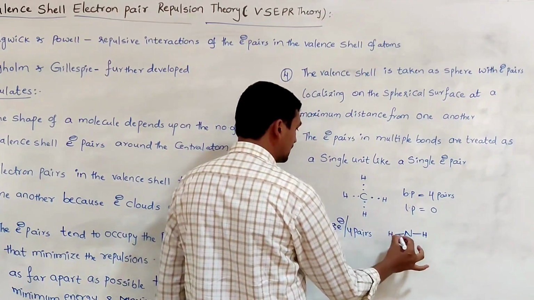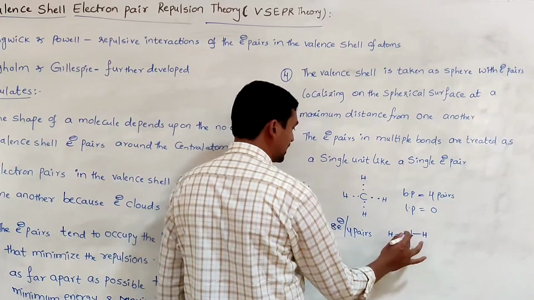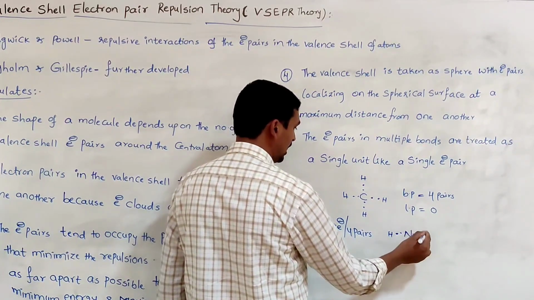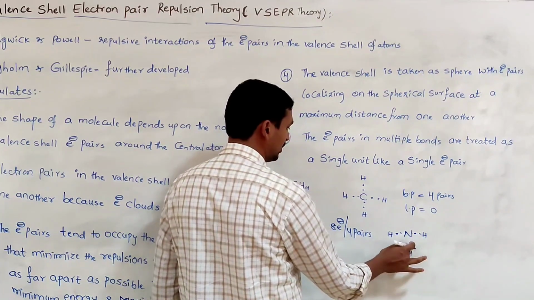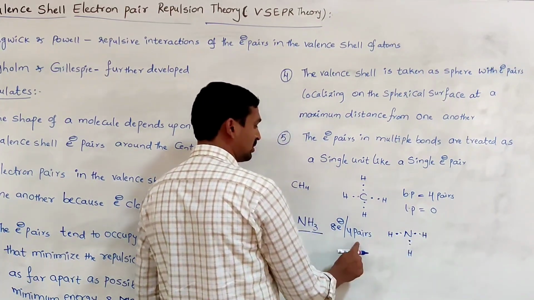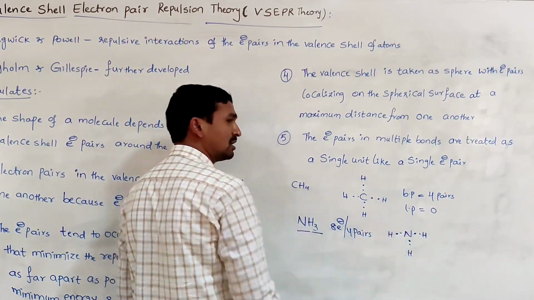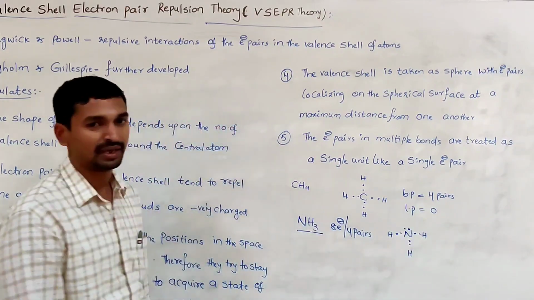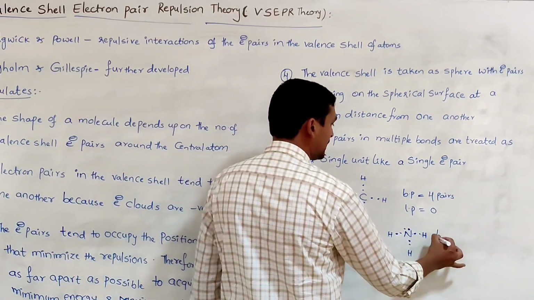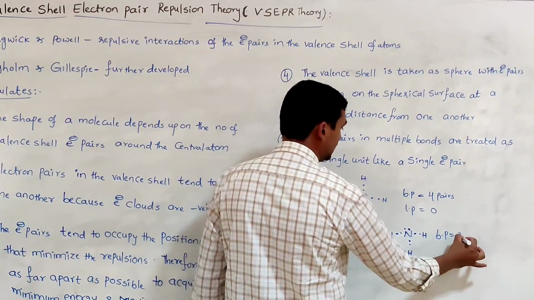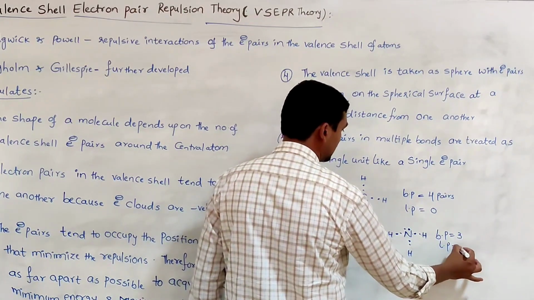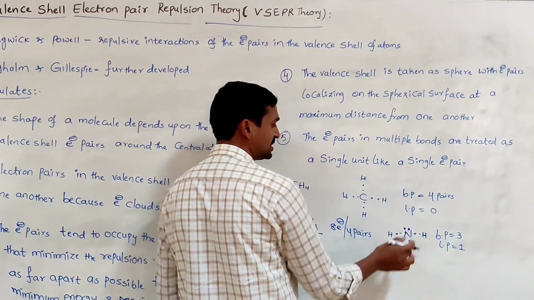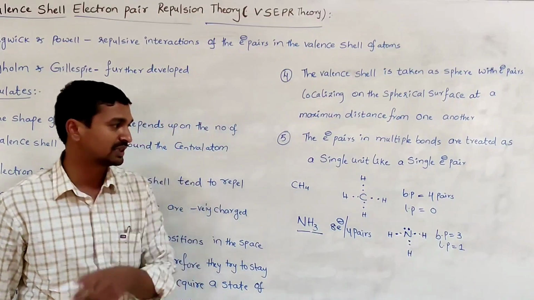Out of the 4 electron pairs, 3 electron pairs participate in the bond formation with the hydrogen atoms. One remains as a lone pair. That means the bond pairs of electrons are 3, and the lone pair of electrons is 1, present on the nitrogen. This is not participating in the bond formation. That's why 1 lone pair is present.